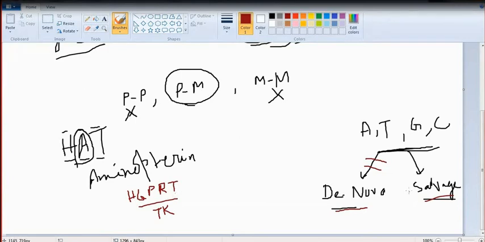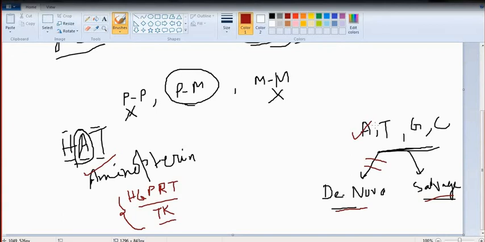This is required to carry out the salvage pathway. And the second enzyme required to carry out the salvage pathway is TK, or thymidine kinase. These two enzymes are absolutely required by the cell to go for the salvage pathway, because they are not going through the de novo pathway due to the presence of aminopterin. They have to go for the salvage pathway for the biosynthesis of these nucleotides.